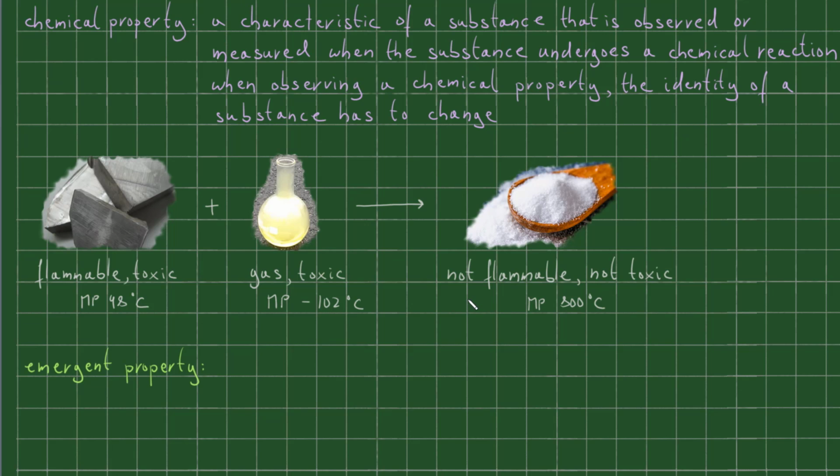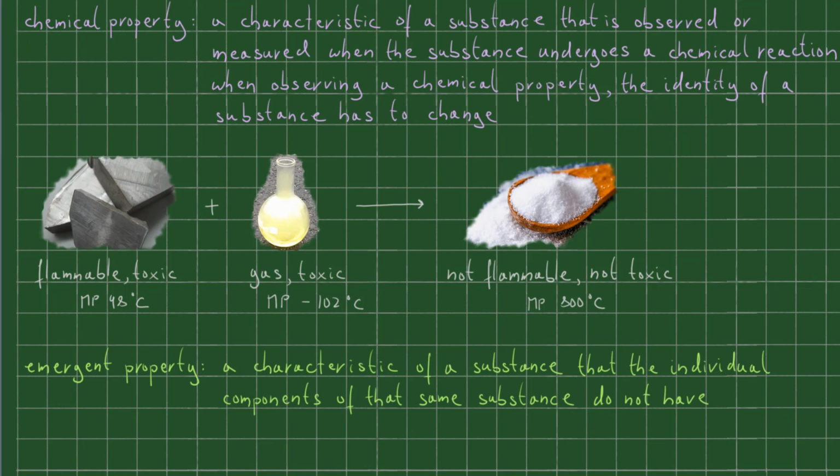And because we like definitions, I could say that an emergent property is a characteristic of a substance that the individual components of that same substance do not have. Another way we could express an emergent property is to say that the whole is greater than the sum of its parts. Emergent properties are very important in the fields of science, especially chemistry and biology. Although a little bit off the topic, we can make the argument that life and consciousness are emergent properties as well.